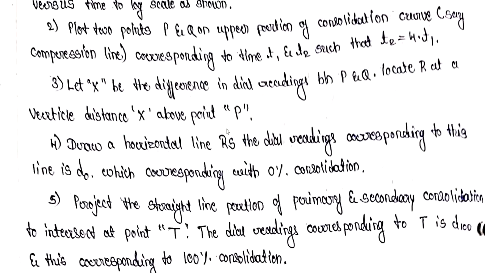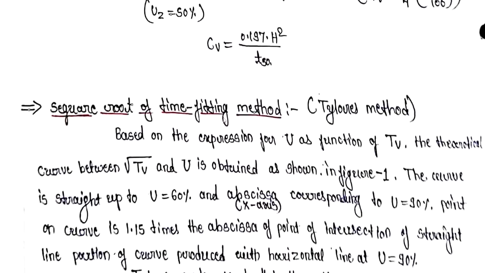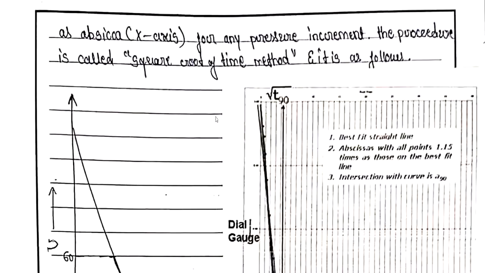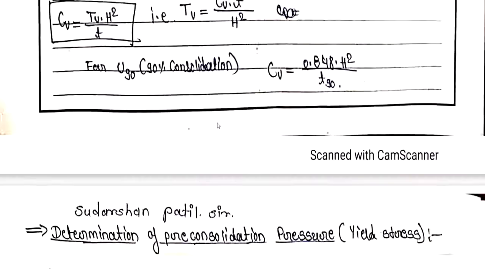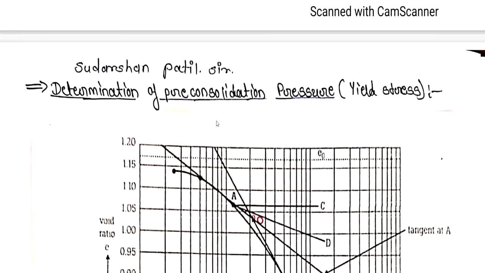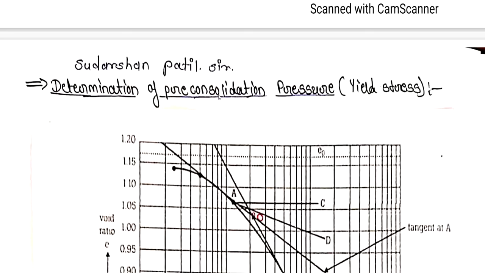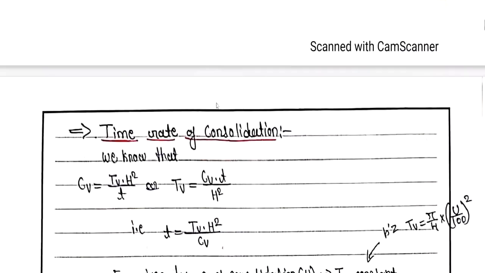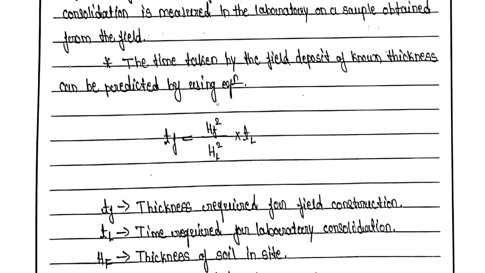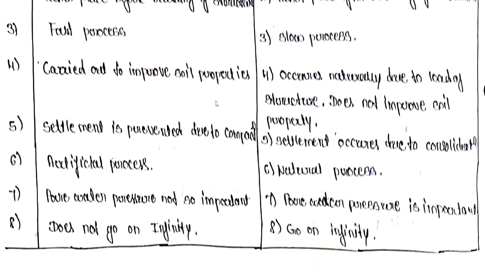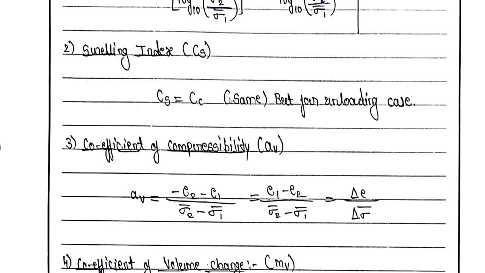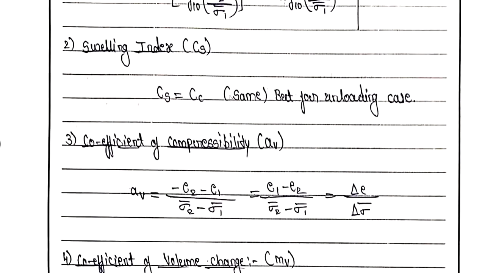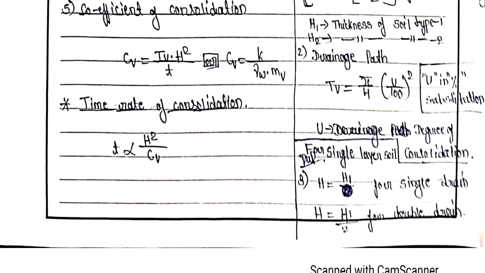Further things we are going to discuss in the next session. In the next session, we are going to discuss the square root of time fitting method. After that, there is another topic called determination of pre-consolidation pressure, which we are also going to discuss. After that, we move to the time rate of consolidation, then the difference between compaction and consolidation. Then we will discuss a few of the important formulas which we have studied previously, and then we are going to move to the problems on consolidation.